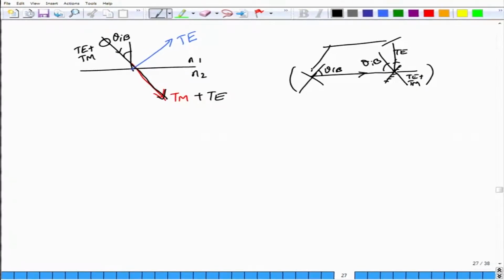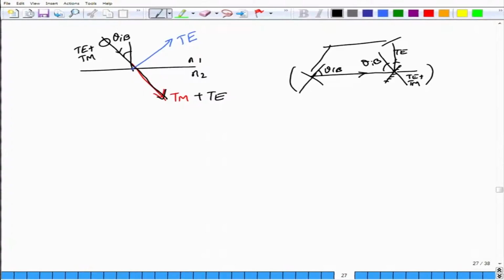I am not showing the entire way in which this is done, but after about millions of round trip propagations, the TE component gets selectively amplified, because that is the one that is reflected and keeps coming back, while the TM component keeps transmitting into the second medium and completely loses its amplitude. So, essentially what you have done is to obtain very nearly single polarization light from the laser cavity.